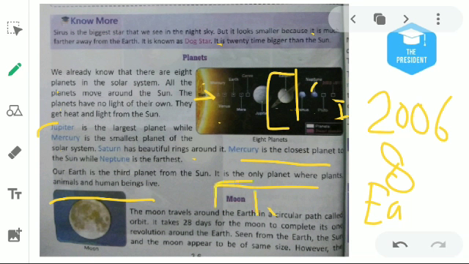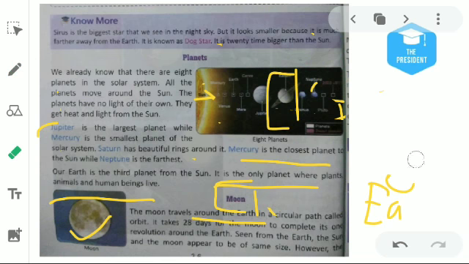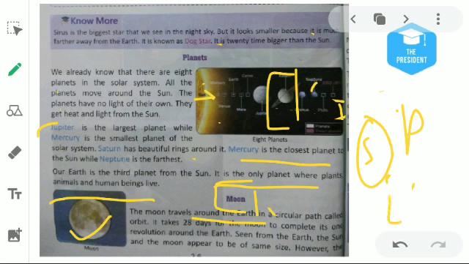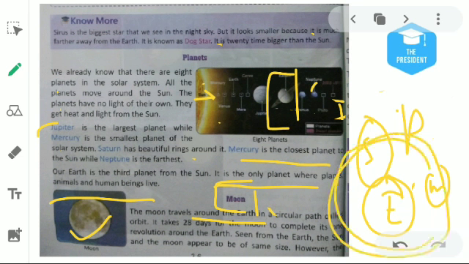What are moons? This is the picture of the moon which we see in the night. See, the moon travels around the Earth in a circular path. We had just read about the solar system, that planets move around the sun. Planets move around the sun, but what does the moon do? The moon moves around Earth. Here is the Earth and here is the moon. The moon doesn't move around the sun, it moves around the Earth. That's why it's called a moon.